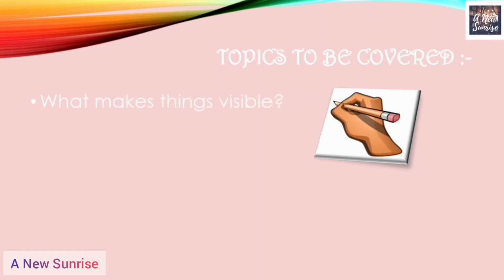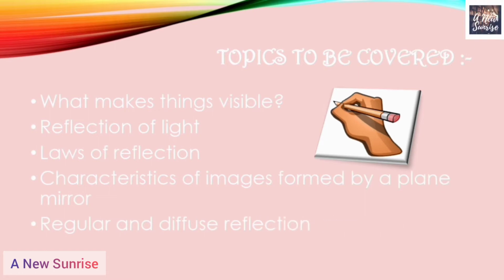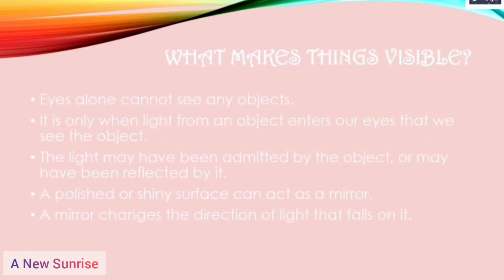Now let us see what are the topics that we're gonna cover in this particular video. The first topic is what makes things visible, reflection of light, laws of reflection, then characteristics of images formed by a plane mirror, and then regular and diffused reflection, and at last illuminated object and luminous object. And we will end this video by revising all the concepts through some questions.